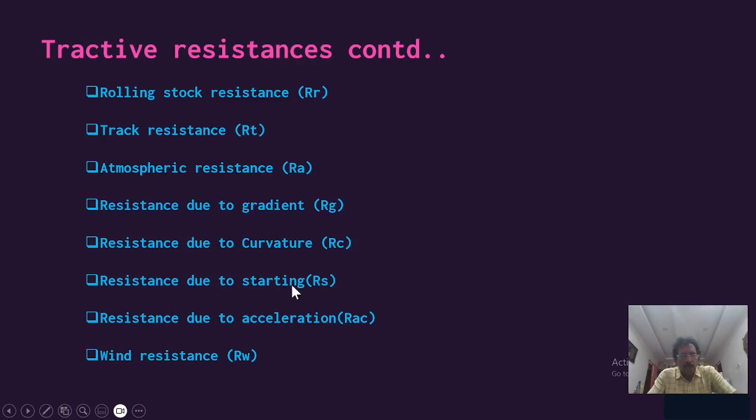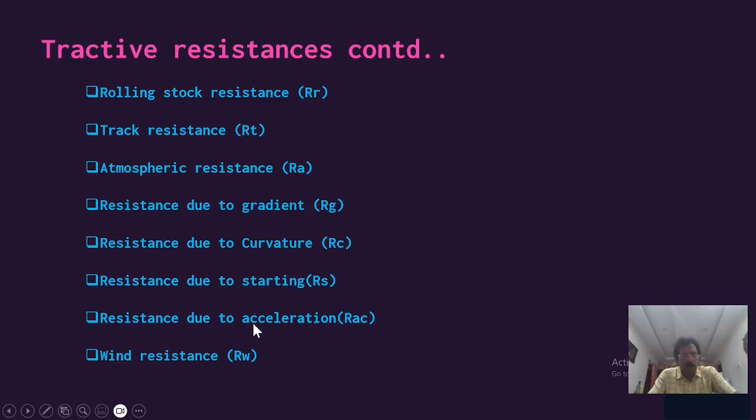And resistance due to starting only takes place there, where speed criteria is not there. And resistance due to acceleration is only due to speed picking up, so at that time this resistance will come into play. And wind resistance: in the section where we have heavy wind, when it is critical, we are supposed to consider it. Normally gradient will definitely come across in the section, curvature also will be there. This we have to consider according to the necessity.